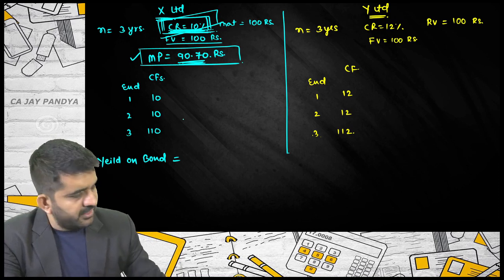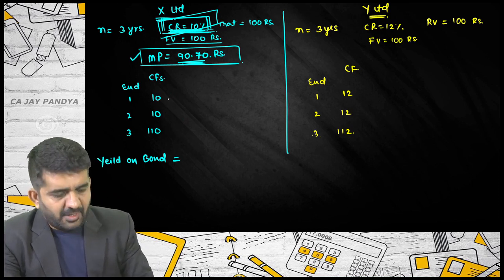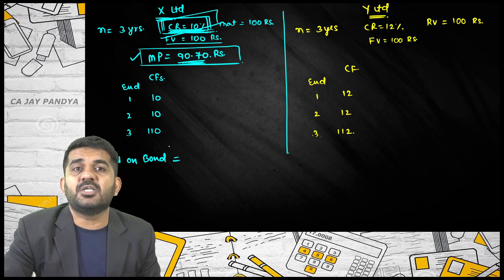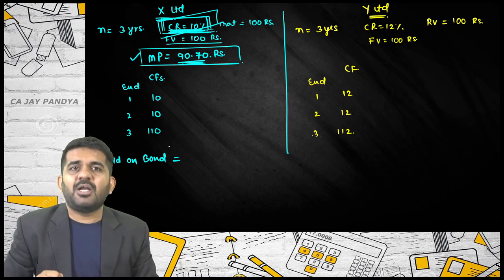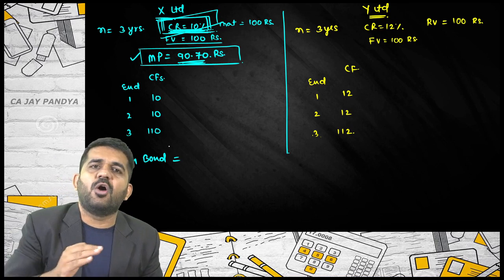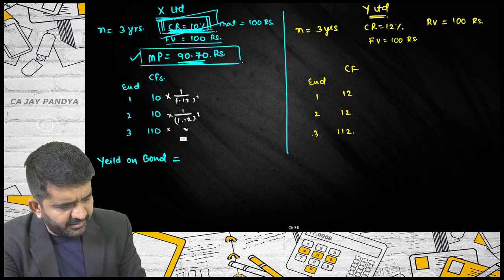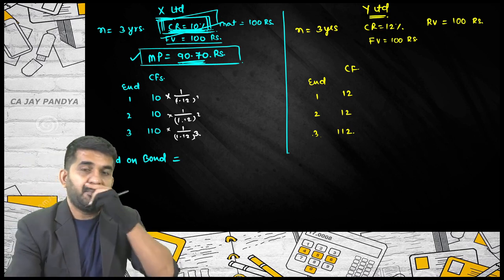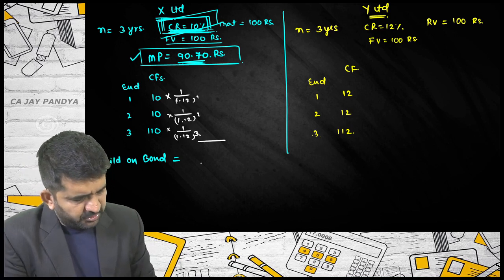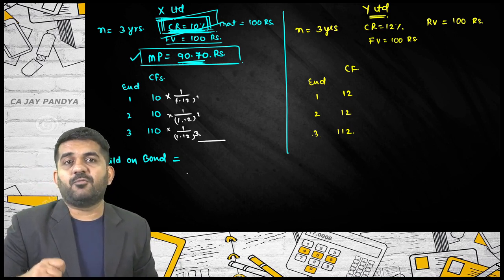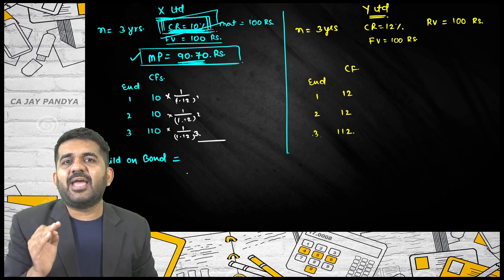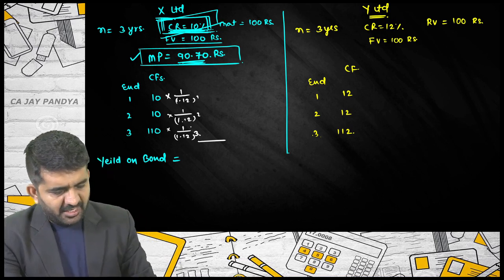First, let me discount all these cash flows at the rate of 12%, to find out whether 12% is the actual answer. I will find the present value of future cash flows multiplied by 1 divided by 1.12 raised to 1, 1.12 raised to 2, and 1.12 raised to 3. If I take this answer minus the present value of the cash outflow at IRR, my NPV is 0. So I'll be finding the NPV.